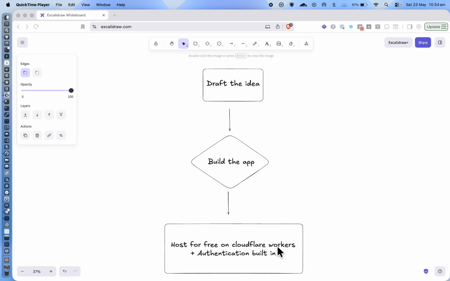So I'm going to draft the idea, then build the app, and then from there I'll host it on Cloudflare Workers for free. Also has authentication built in. The reason for this is then we'll be able to access it from our phone and things like that. But that's hosted for free. It's not a sponsored video or anything like that. I just really like Cloudflare Workers on the free plan.